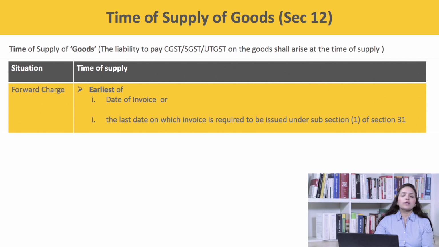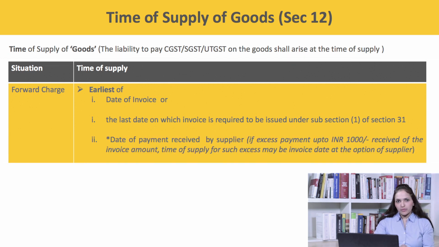Now what is section 31 subsection 1? Section 31 subsection 1 says a registered person supplying taxable goods shall issue an invoice before or at the time of removal of goods for supply to the recipient where the supply involves movement of goods, or delivery of goods or making the goods available to the recipient in any other case. So that shall be my last date to issue the invoice. Third parameter is the date of receipt of payment. Now let us understand this provision with the help of an example.